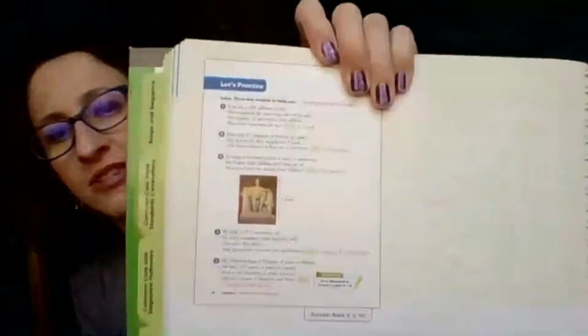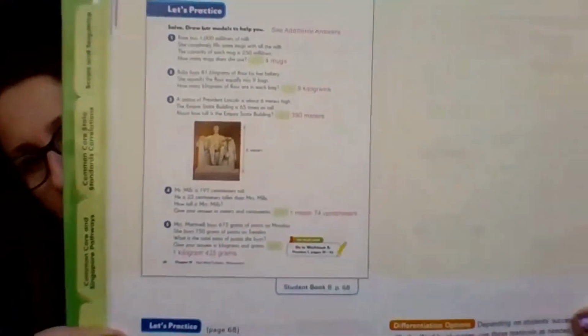All right, here are the Let's Practice answers. And here are the workbook page answers.